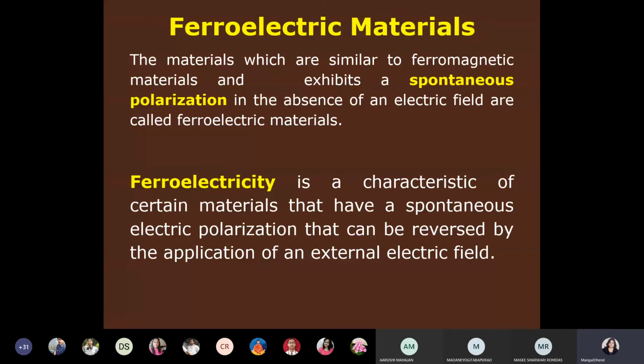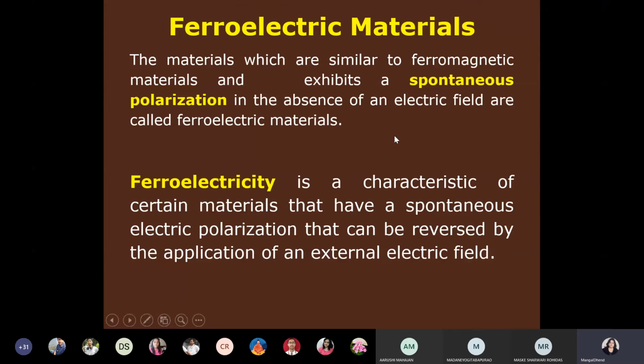But there are some materials which have spontaneous polarization. Even if the electric field is absent and no external force is applied, they do have dipole moments, and the resultant dipole moment is not zero. So ferroelectric materials have spontaneous polarization.